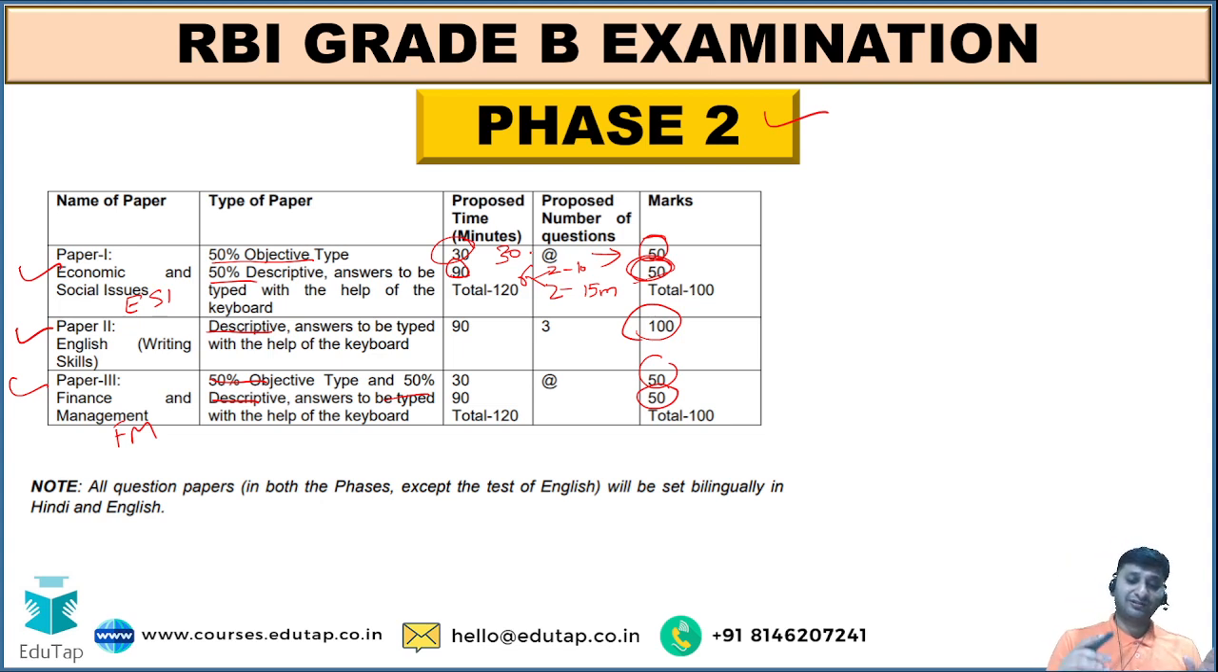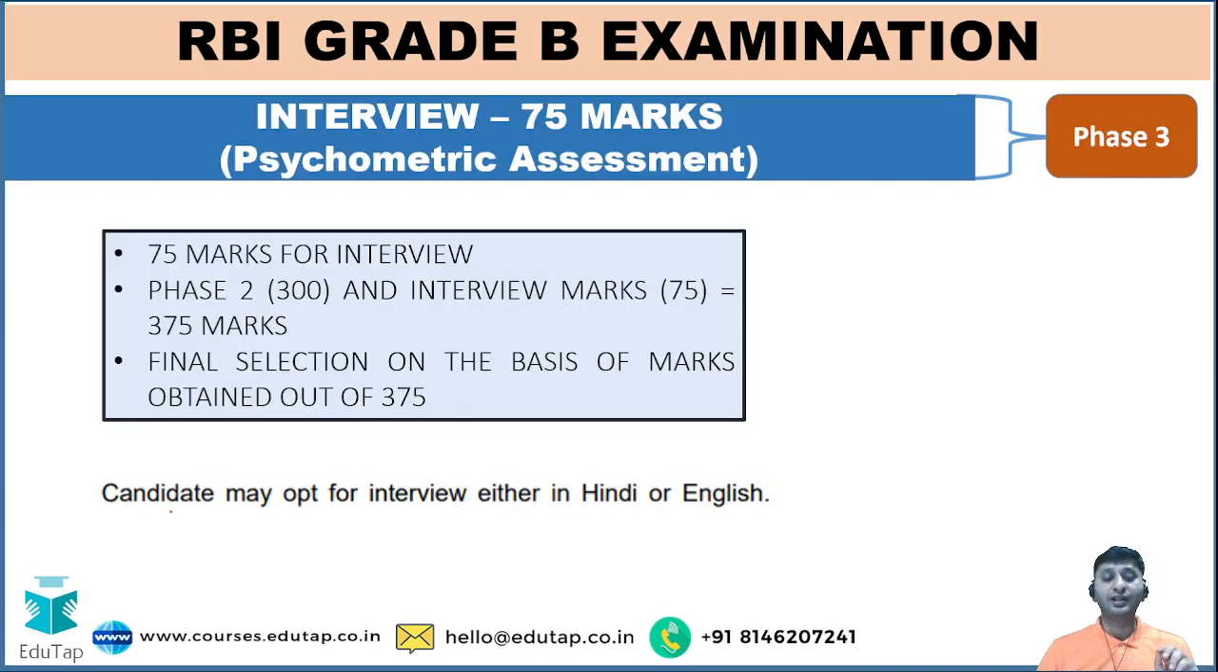The paper is set in both languages, English and Hindi. So Hindi speakers need not be afraid, except for paper 2, which is your test of English skills, which would always be in English. But paper 1 and paper 3 would be bilingual, that is, you can answer in Hindi or English. Phase 3 is the interview, which is 75 marks, right?